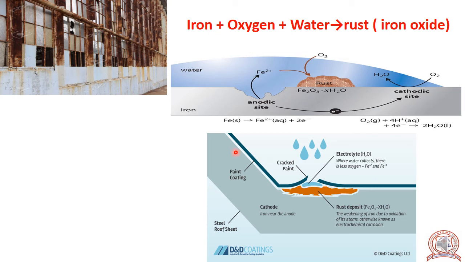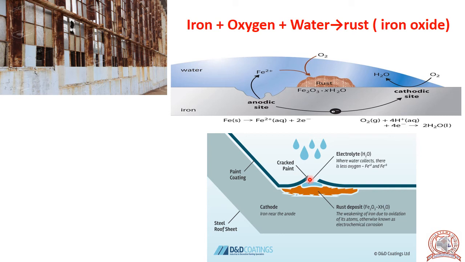See here, this part is exposed to air because already this wall is painted, but in this part the paint got damaged.